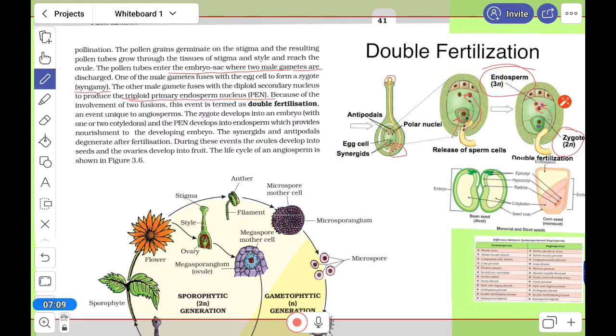Okay, so it means that this is already 2n, and when 1n adds to that, it turns into the 3n endosperm. And the egg and the sperm will unite, that is the zygote, the embryo. From that the embryo will form. So always remember that from this the embryo, which means the plant, will form, and endosperm is just food for it. Okay, so this is the fact. When two fusions occur, it is termed double fertilization. All right, so you have to keep these things in mind.